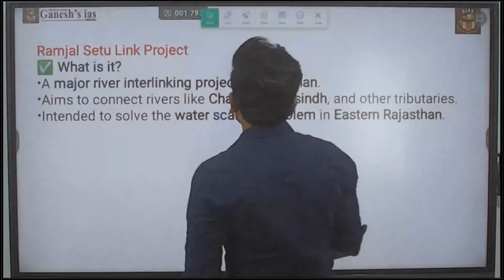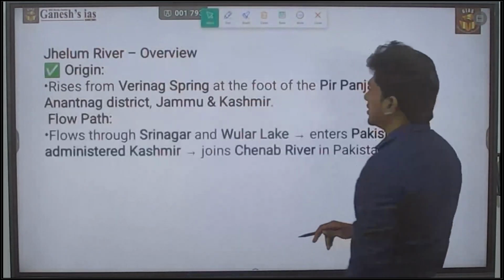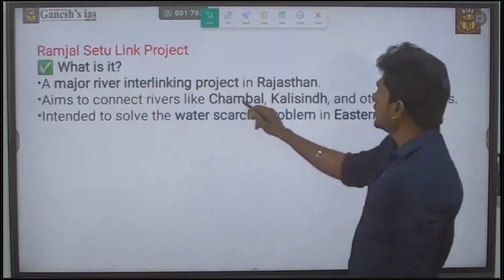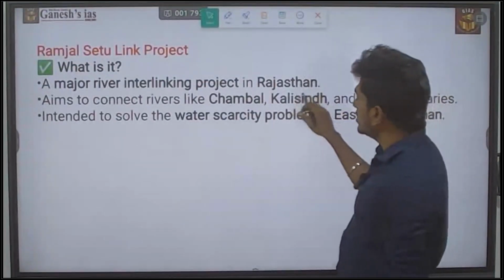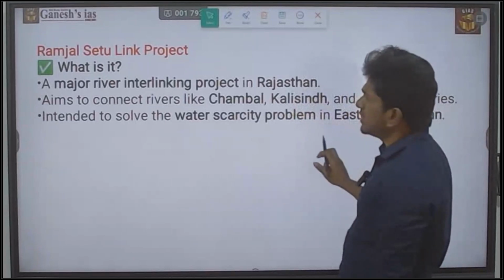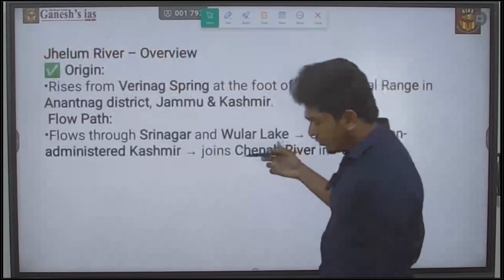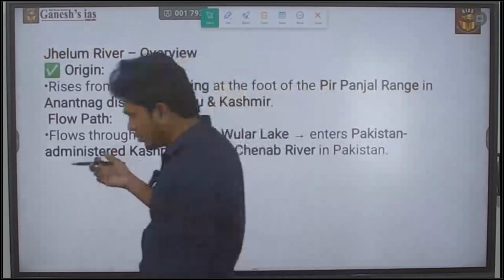The Ramjal Setu project aims to connect the rivers Chambal, Kali Sindh and other tributaries, and it is in Rajasthan. In the state of Rajasthan, they are going to go for this Ramjal Setu project.